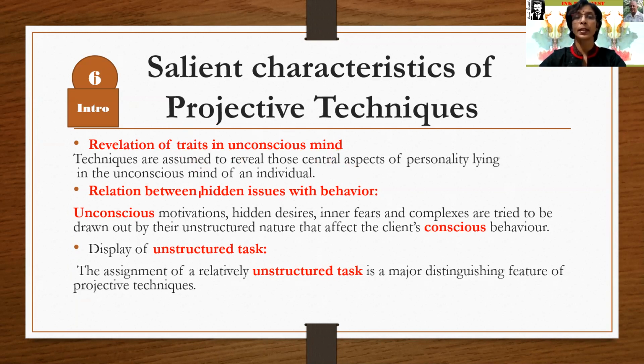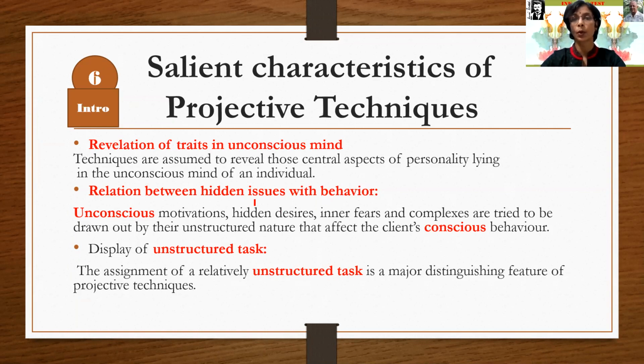The second characteristic of projective techniques is the relation between hidden issues and behavior. It means some hidden issues in the unconscious mind affect the behavior of that particular person. Sometimes we don't know that this behavior is related to hidden issues.